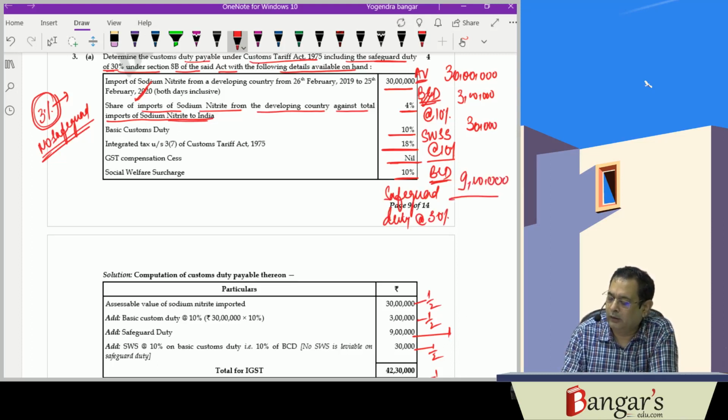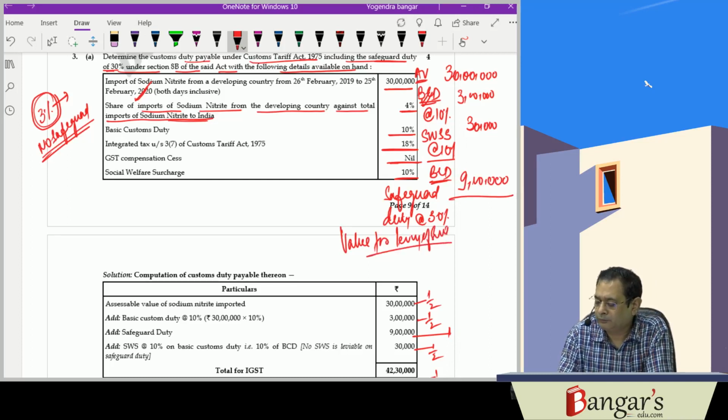Now, this will be the value for the purpose of levy of integrated tax. This is value for levy of integrated tax. Now, it will be 42 lakh 30,000 rupees. On this, integrated tax is levied at rate of 18%.